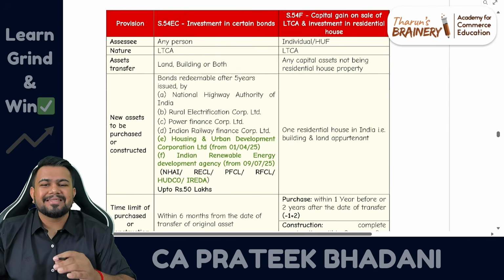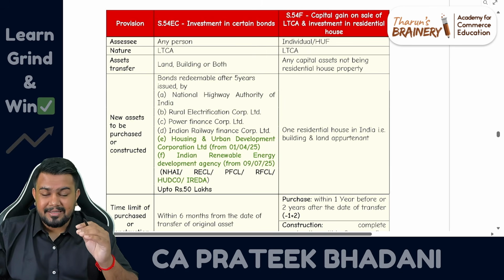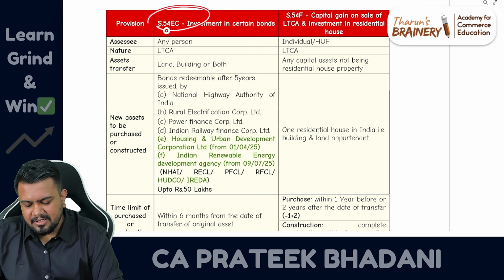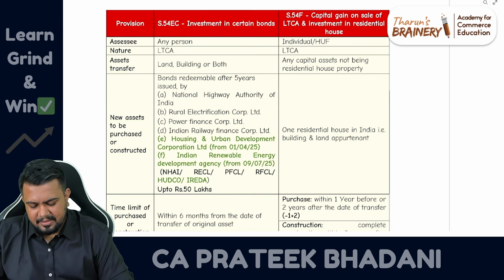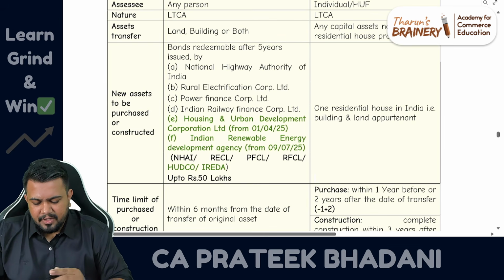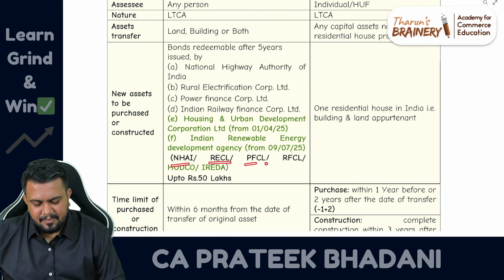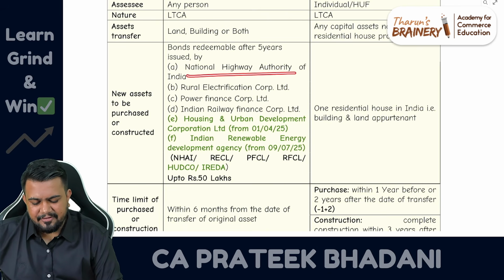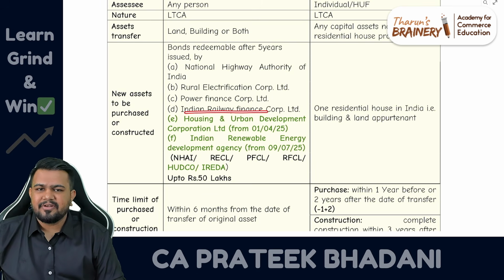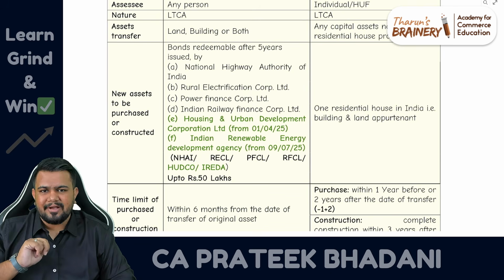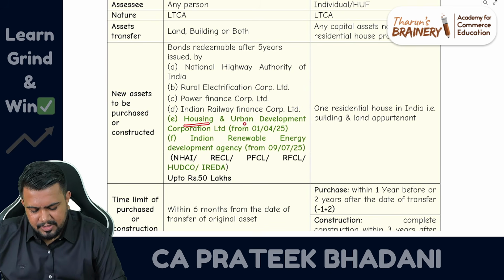Now let's come to the exemptions in the capital gains chapter. Let us discuss section 54EC, that is investment in bonds. In this, two more bonds have been added. So first we had studied that investment can be done in NHAI, RECL, PFCL, IRFC, that is National Highways Authority of India, Rural Electrification Corporation, Power Finance Corporation, and Indian Railway Finance Corporation. Now two more bonds have been added. The first one is Housing and Urban Development Corporation Limited, HUDCO bonds, from 1/4/2025 onwards.